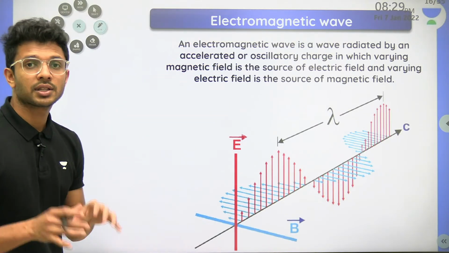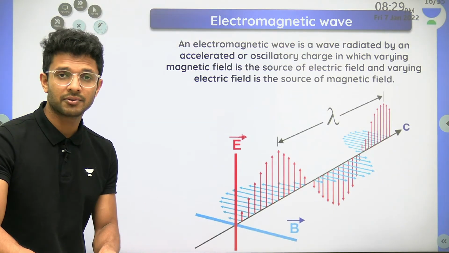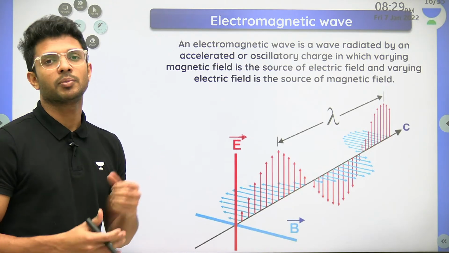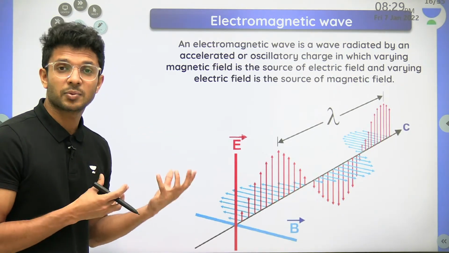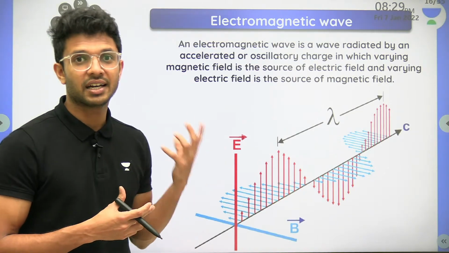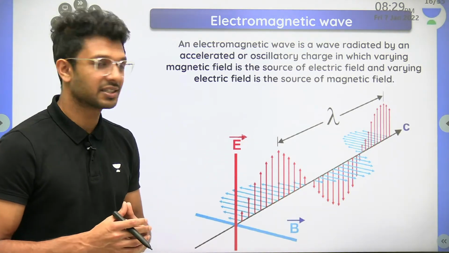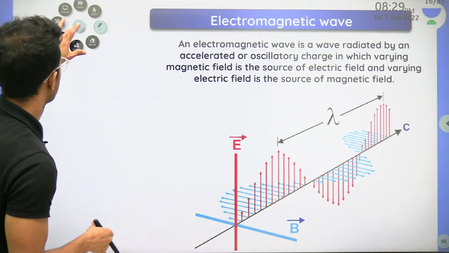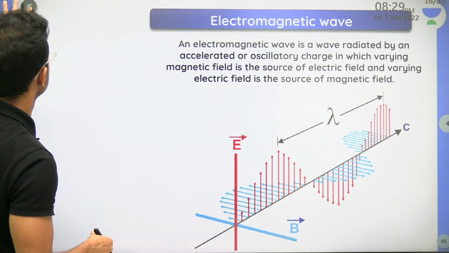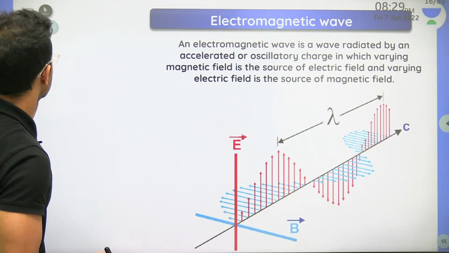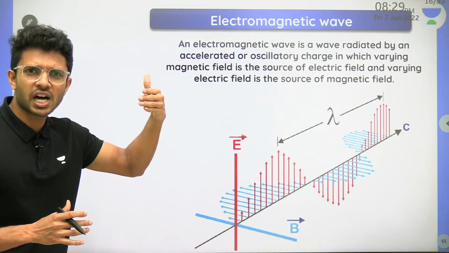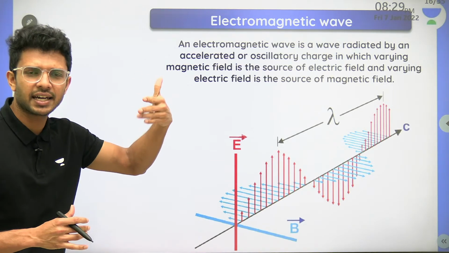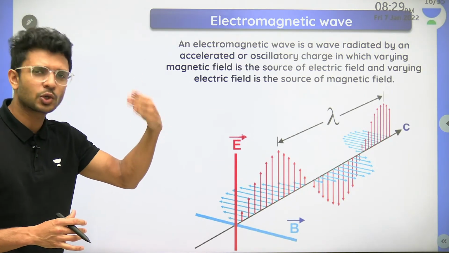Now let us talk about the production of electromagnetic waves, or the source of electromagnetic waves, which we are going to discuss. By the explanation of this, you'll also understand what an electromagnetic wave is in simple words. Now, the best way of explaining this is a charge which is oscillating.